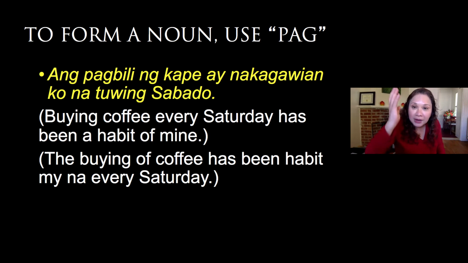Now, how do we form nouns? Okay, so we're still with bili, right? Bili is your root word. So we've already learned how to form verbs, how to form adjectives, and now the question is, how do we form nouns? So with nouns, usually you use the affix pag. So look, pag plus bili. So together it forms pagbili.